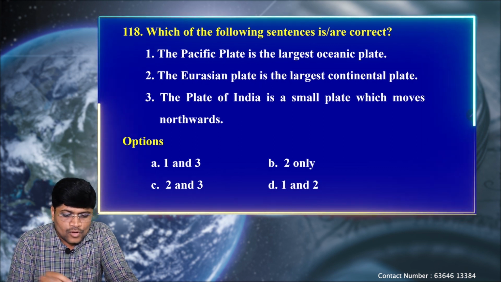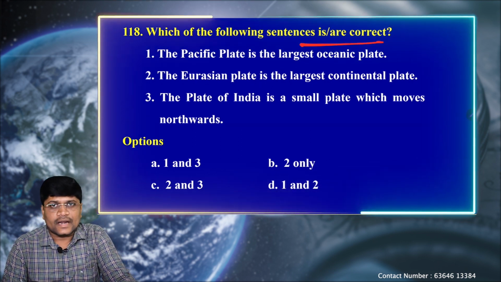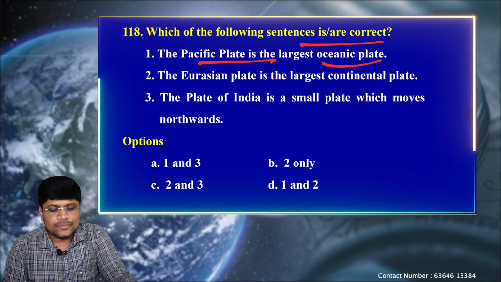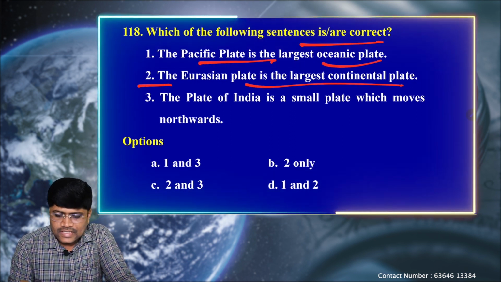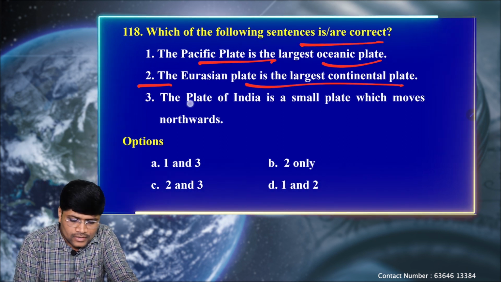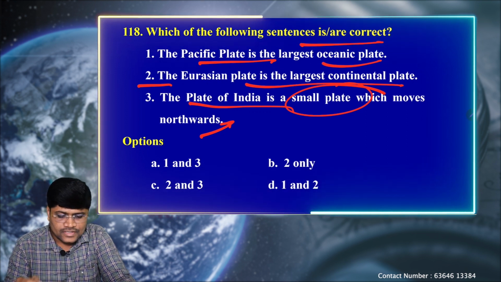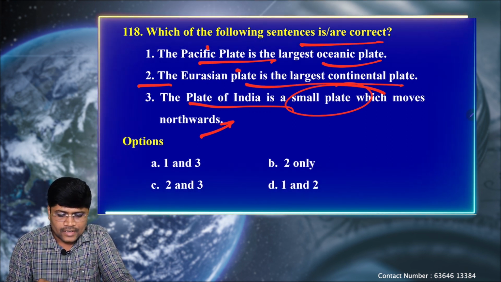Next question. Which of the following sentences is correct? Okay. The Pacific plate is the largest oceanic plate. The Eurasian plate is the largest continental plate. And the plate of India is a small plate which moves northwards. Okay, so it is talking about the Pacific plate, Eurasian plate and the Indian plate.